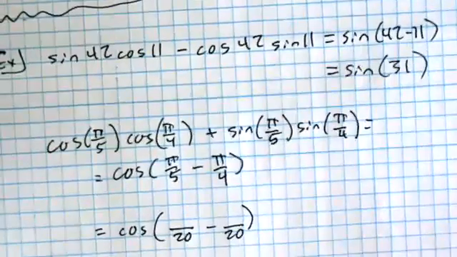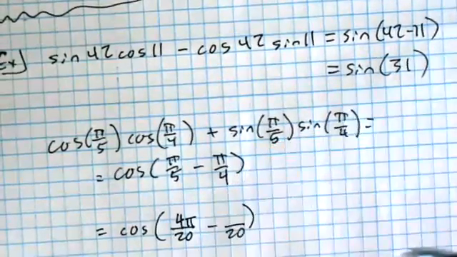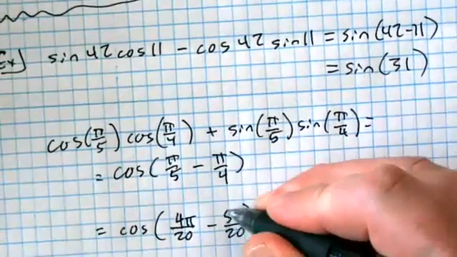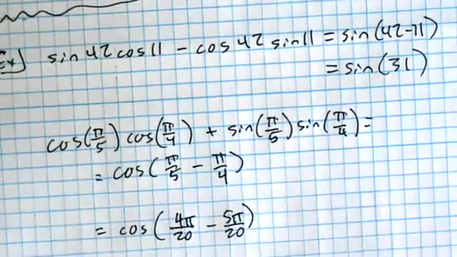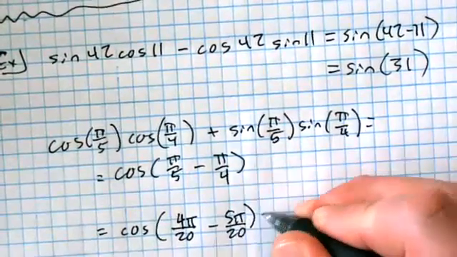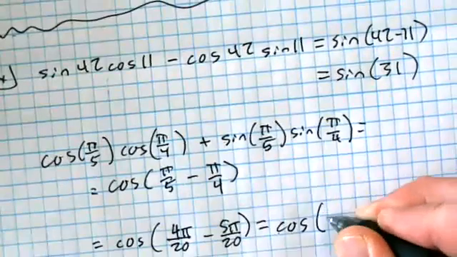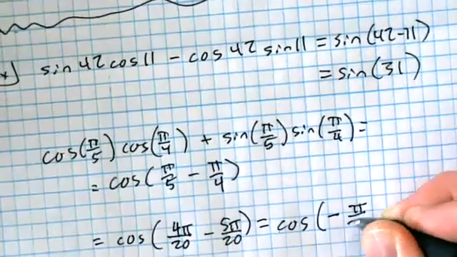So 1/5 would be what over 20? Wouldn't that be 4 over 20? And then 1/4 would be 5/20. That makes this the cosine of, ooh, it's going to be negative pi/20.